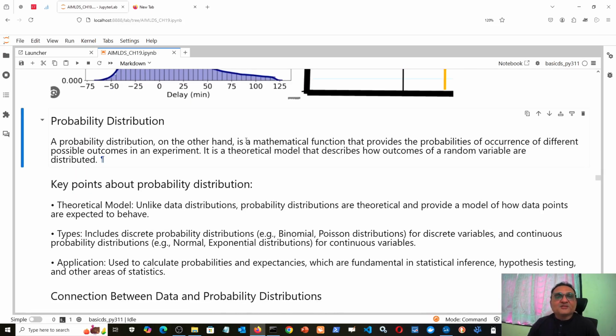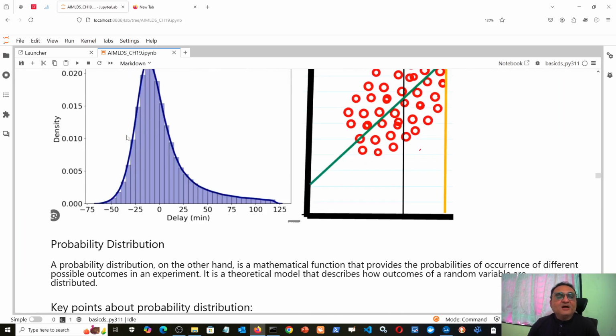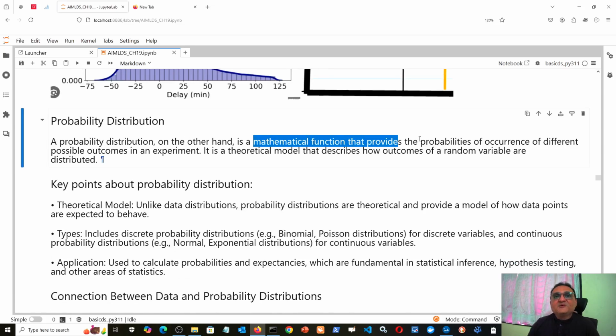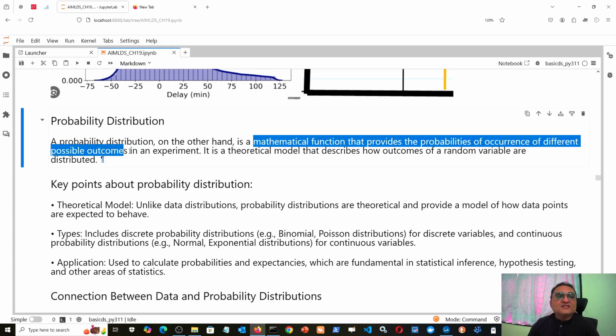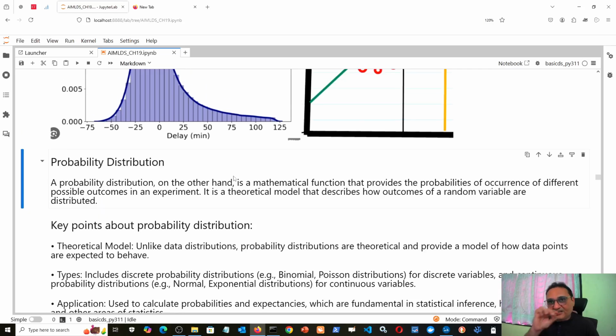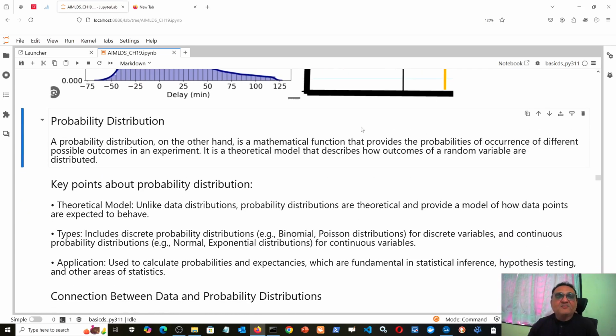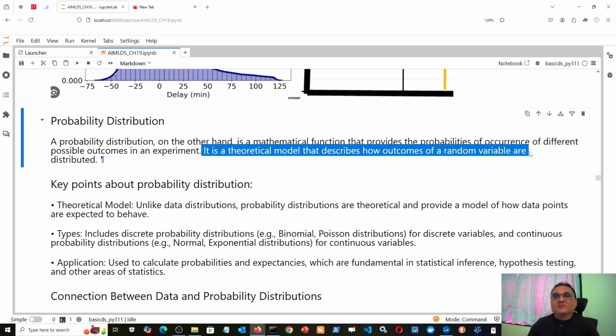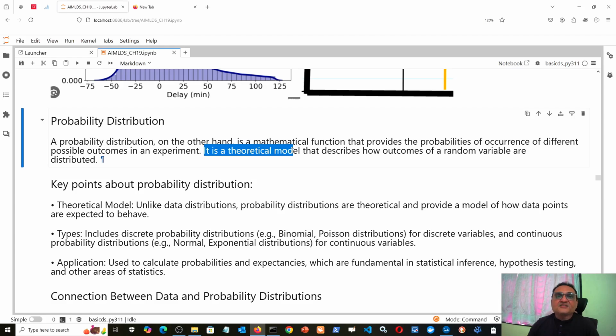Now then, what is probability distribution? Data distribution is empirical, but probability distribution is just a mathematical function which provides the probability of occurrence of different possible outcomes in the experiment. That's why I said that the response variable, when you plot the response on graph paper or something, that is called the probability distribution of how many employees are likely to churn, or the probability distribution of what will be the salary distribution of 10 new persons which I am hiring in my department. Okay, so it is mainly a theoretical model. So it is possible that when you actually arrange the interview, if the job market at that time is dull, then you may get the same qualification and same experience or even a better employee at a lower salary than what your model has predicted.